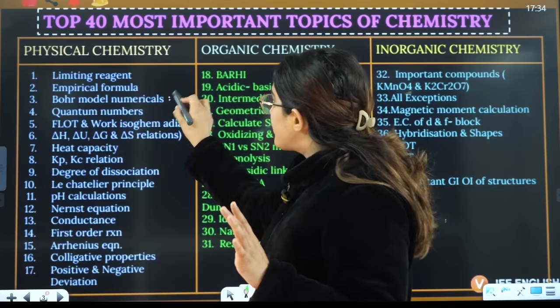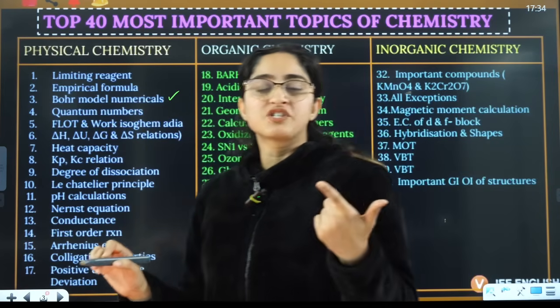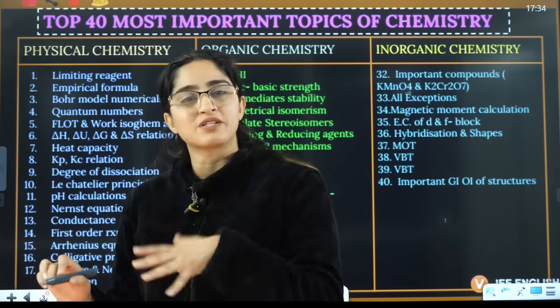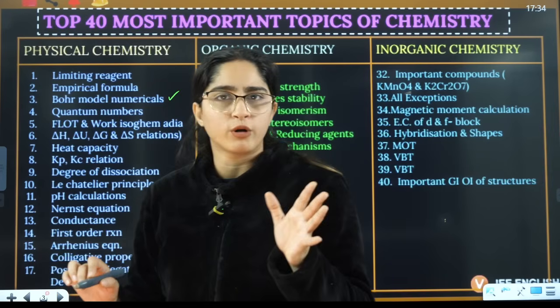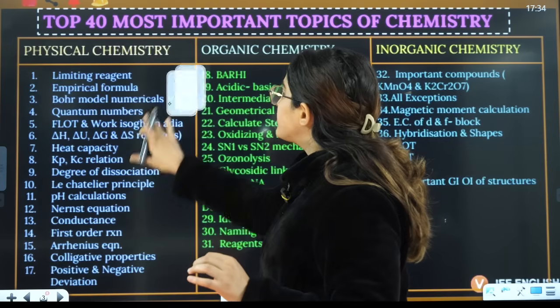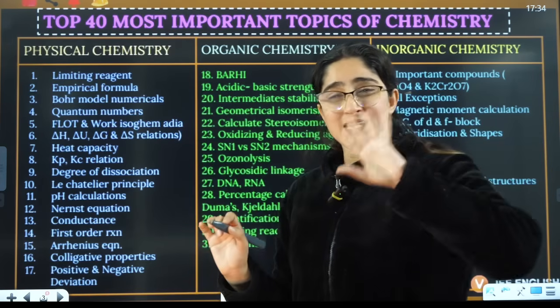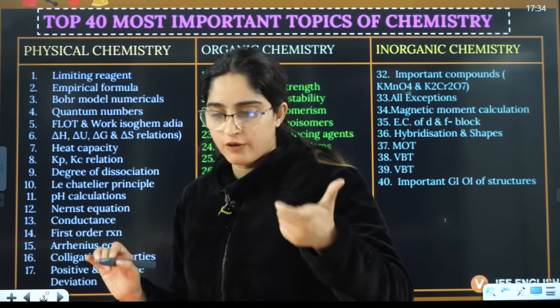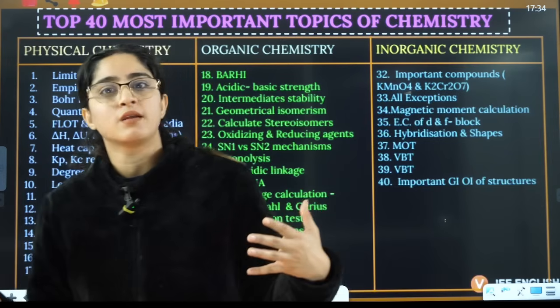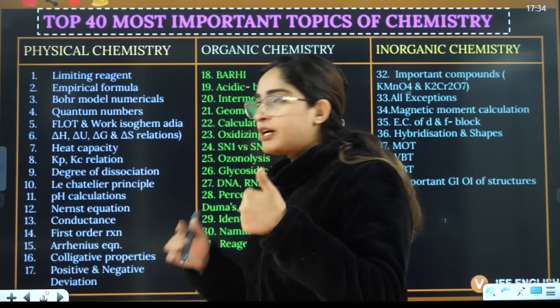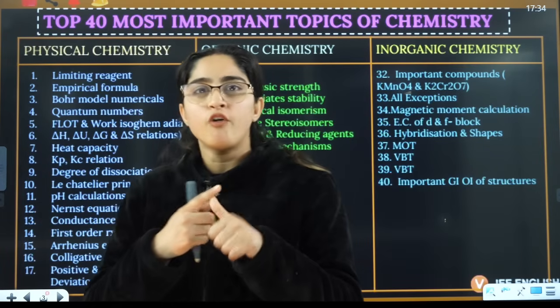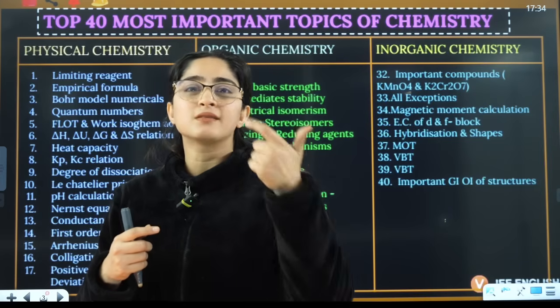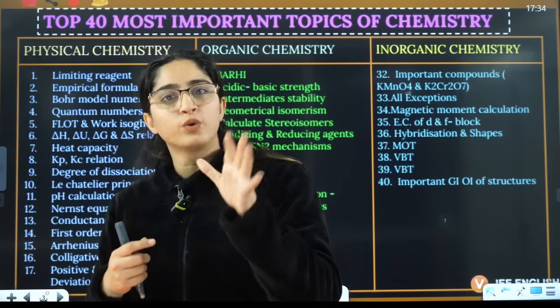Now, in Bohr model, you also have the Rydberg equation. They ask you questions from the Rydberg equation as well. That also comes under Bohr model only, right? Then from thermodynamics, guys, the first 7-8 relations I'll tell you, because there are so many formulas in thermodynamics, right? First formula is the relation of the first law of thermodynamics, that is delta U, work and Q relation.